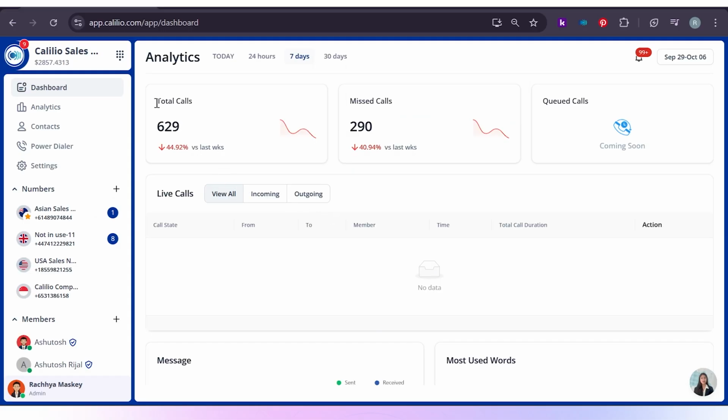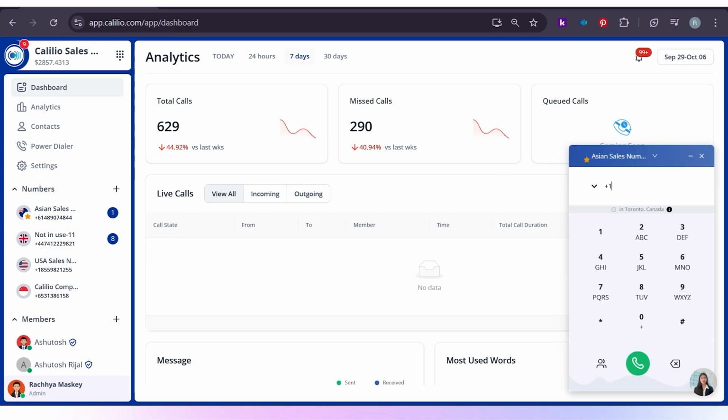From the dashboard, navigate to the left and click on this icon. After that, a rectangular dialog box will appear on the right hand side of the screen. Here, you can type out the phone number that you want to make calls to. By clicking on this drop-down arrow, you can choose the country code of the country you want to make calls to. You can also access the contact section from this box and call directly from a saved contact.